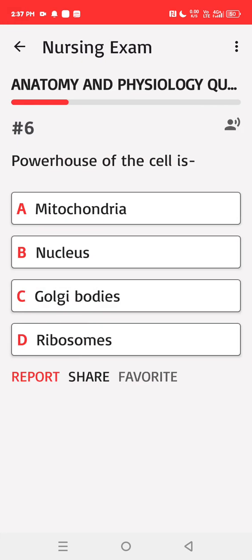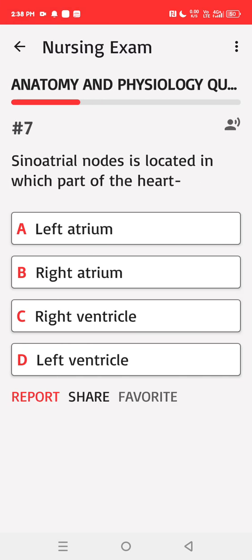Powerhouse of the cell is A. Mitochondria, B. Nucleus, C. Golgi bodies, D. Ribosomes. Correct answer: A. Sinoatrial node is located in which part of the heart?